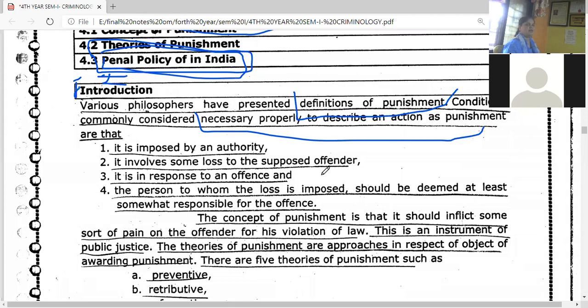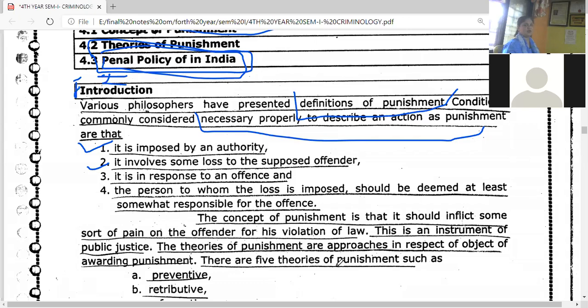Number 1, can me or you impose the punishment? Of course not, right? Punishment can be imposed by some authority. So number 1 point is that it is imposed by an authority, some police authority, prison authority, authority from the side of the government is going to impose the punishment. Okay. Number 2, punishment is there, that means some trouble, some loss, some pain will be there to the offender, to the criminal. Second point, it involves some loss to the supposed offender.